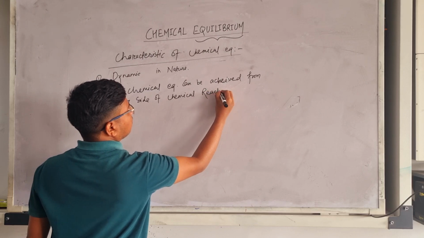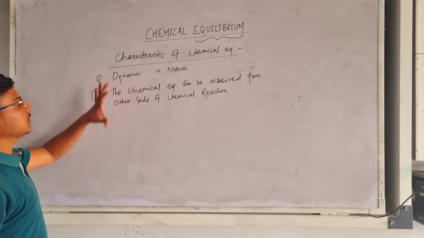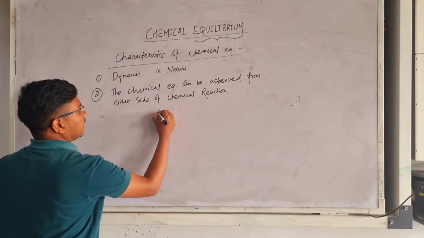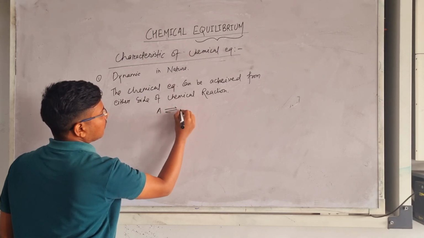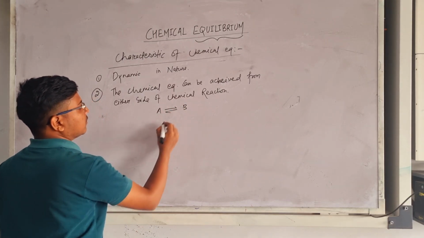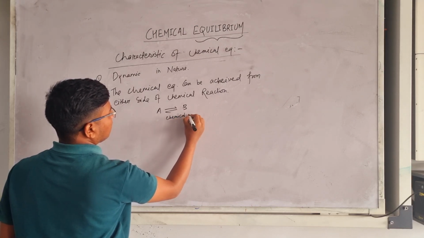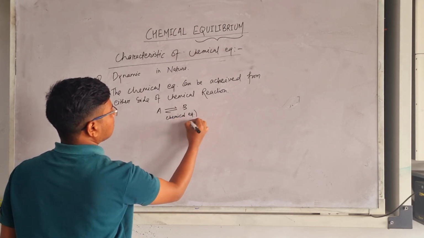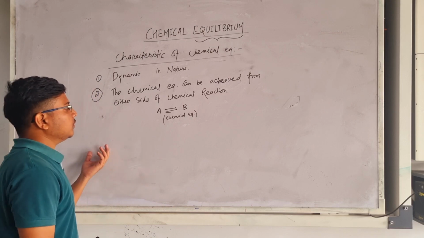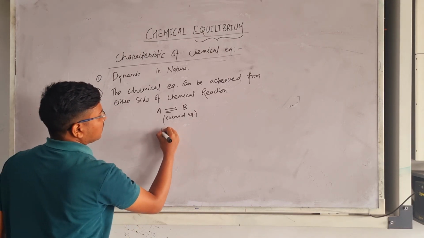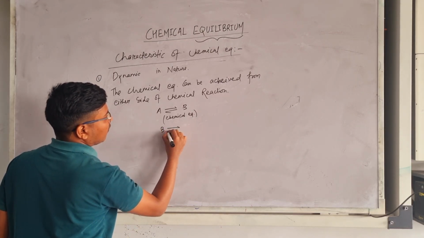So let's understand this with an example. Suppose A is forming B and B is also forming A. So here chemical equilibrium exists because this is a reversible reaction. What if we start the reaction with B and it forms A?